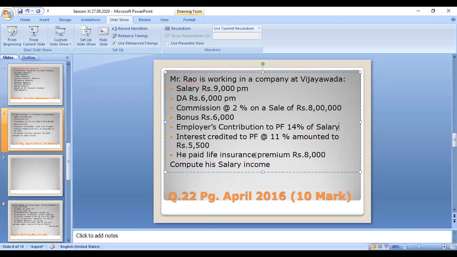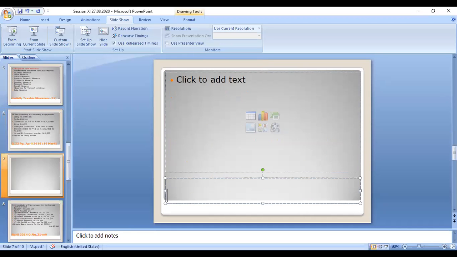Okay, now we can move on to the calculation of salary income of Mr. Rao for the assessment year AY 2020-21.